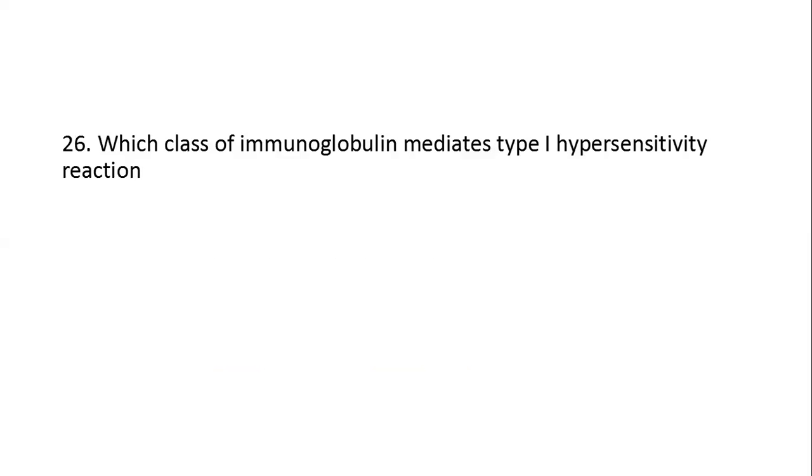Next question. Which class of immunoglobulin mediates type 1 hypersensitivity reaction? Option A, IgG. Option B, IgM. Option C, IgA. Option D, IgE. Here, the right answer is option D, IgE antibody. IgE antibody is also called reagin antibody. It is responsible for type 1 hypersensitivity reaction, that is anaphylaxis and atopy.